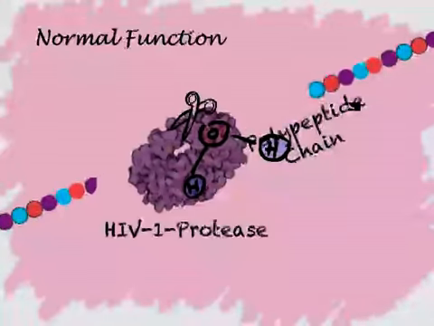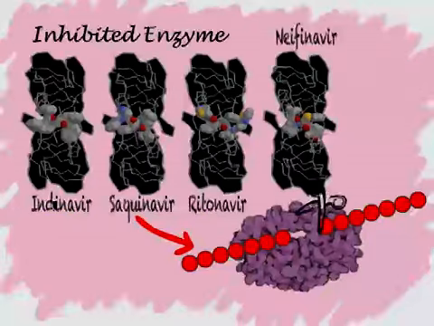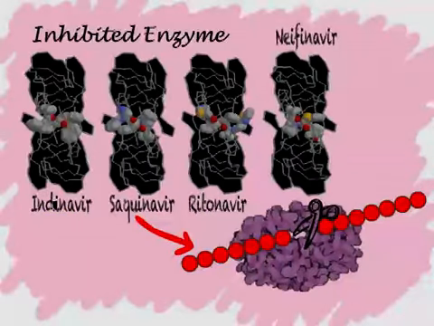HIV protease inhibitors target HIV-1 protease, which is responsible for cutting the virus's long polypeptide chain into functioning protein-sized pieces. This enables the virus to mature and infect new cells. HIV-1 protease contains two flaps that wrap around its substrate at the active site, where the polypeptide is cleaved by a water molecule. These inhibitors, such as the drug saquinavir, mimic this protein chain and block the active site. Since these inhibitors cannot be cleaved, they prevent the normal functioning of this protein.